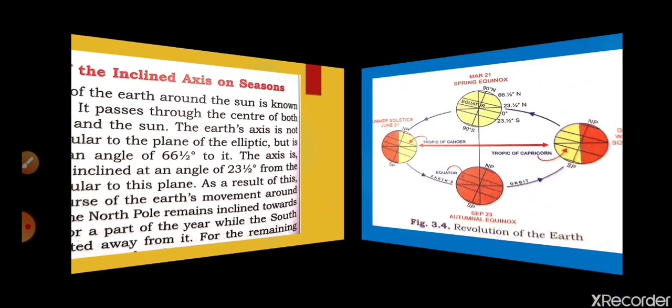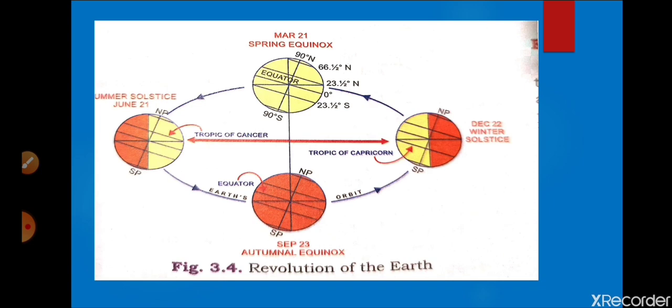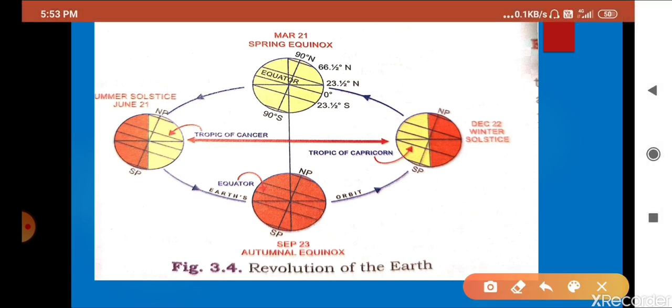Let us clarify with the help of this example. You are watching here the equinoxes, spring equinox as well as autumn equinox on September 23. Whenever the sun rays come on both sides of the earth for equal time, days and nights are equal.